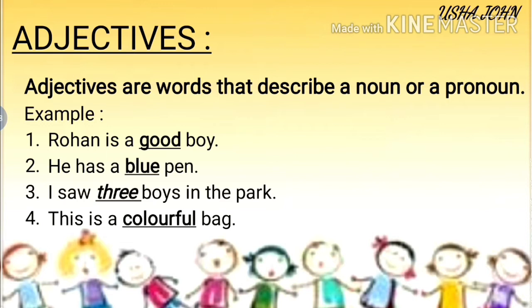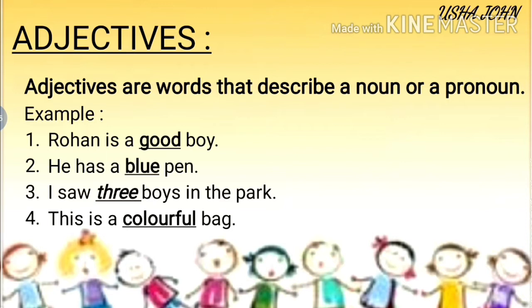That adjective good describes the noun Rohan. What kind of a boy? Rohan is a good boy. It answers the question, what kind of a boy?